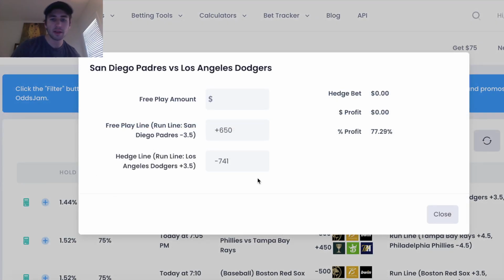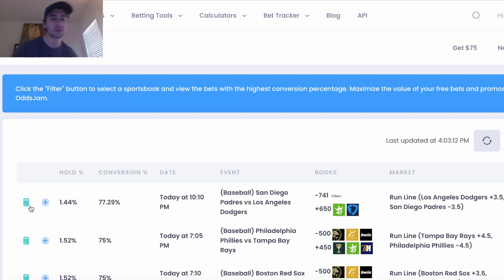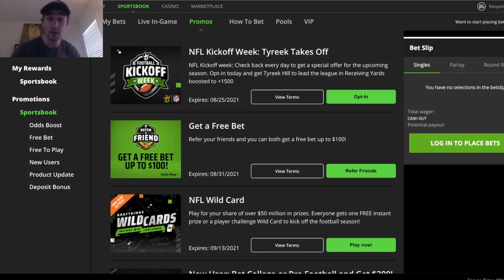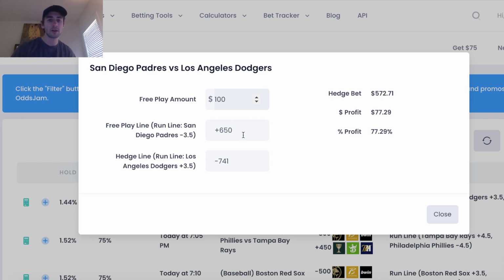So you can click on this calculator, right? This calculator is on the far left of the screen. And what you can see is, let's say that free bet, again, was $100 on DraftKings. I refer you, you're my friend, you get a free bet. You and your friend both get up to $100. I put my $100 free bet on this Padres minus 3.5 plus 650, right? It tells me exactly how much I need to bet on the other side in order to guarantee a profit of $77.29 no matter the outcome. And that amount of money is $572.71. I would want to place it on the minus 741 Dodgers plus 3.5 on 5Dimes.